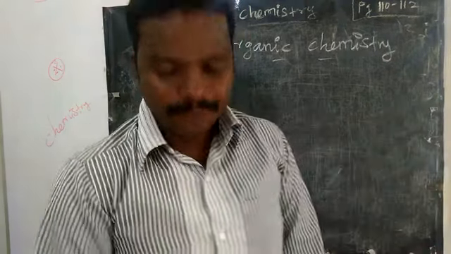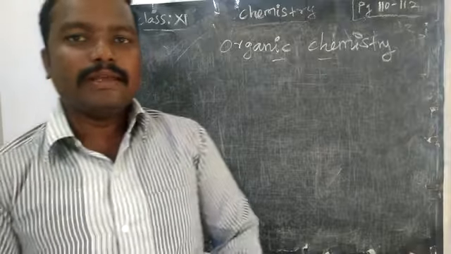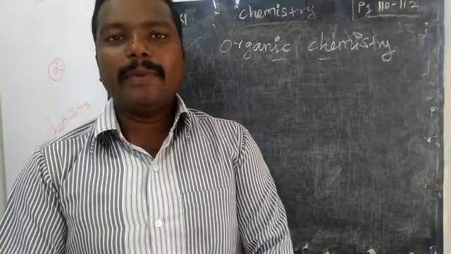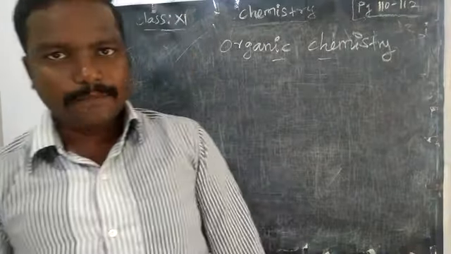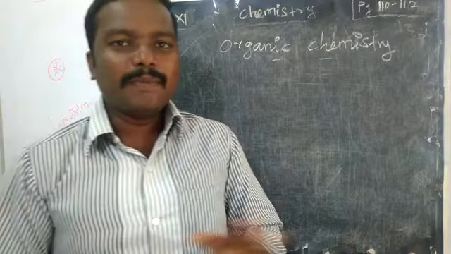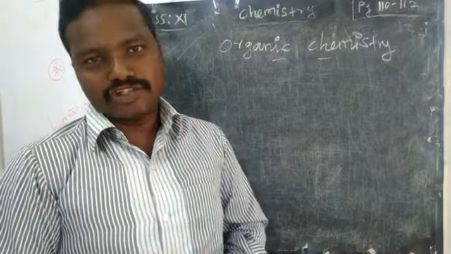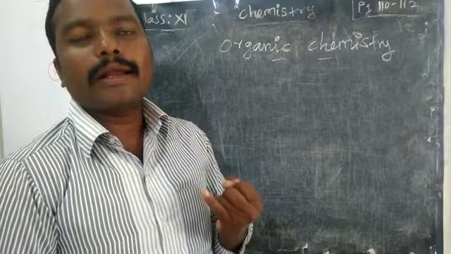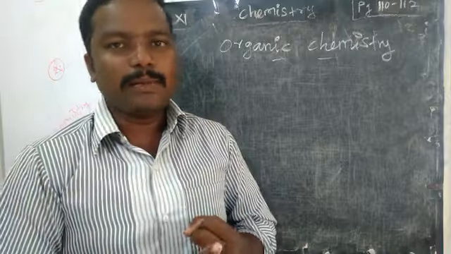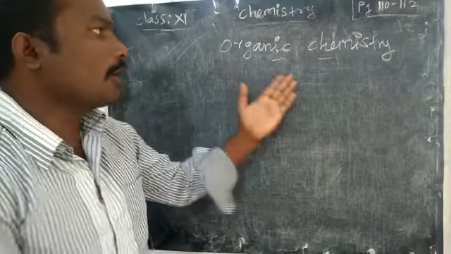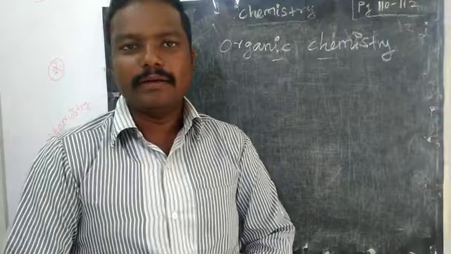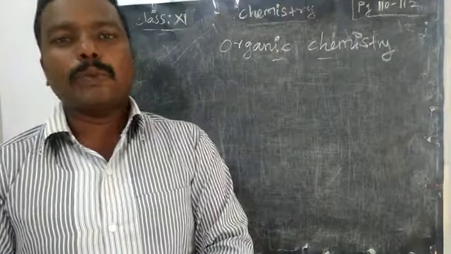Hi students, today we are going to see a new lesson, fundamentals of organic chemistry, right? We know that chemistry has three branches: inorganic chemistry, physical chemistry and then organic chemistry, right? So organic chemistry means what?